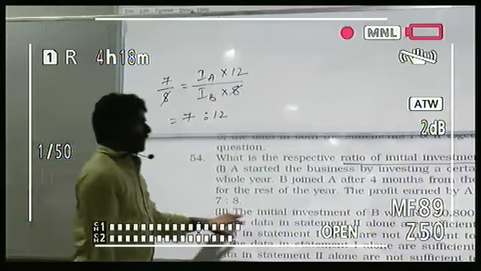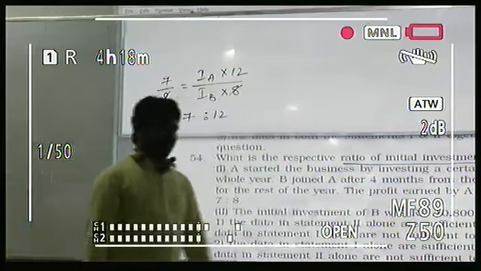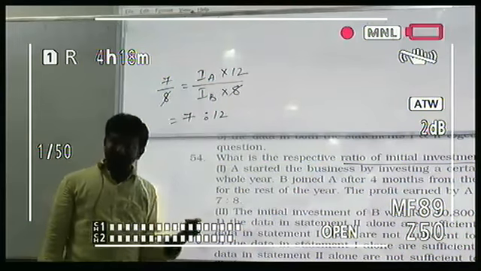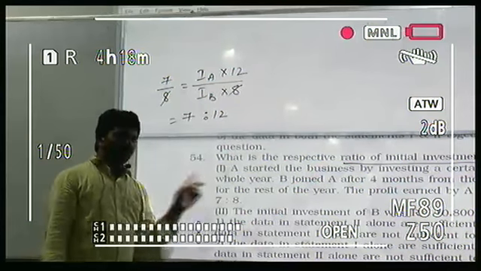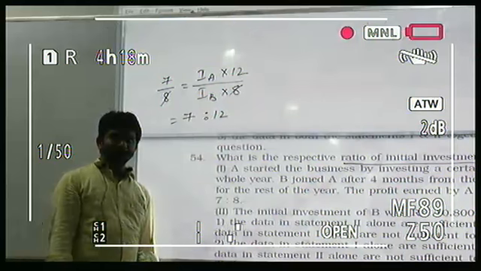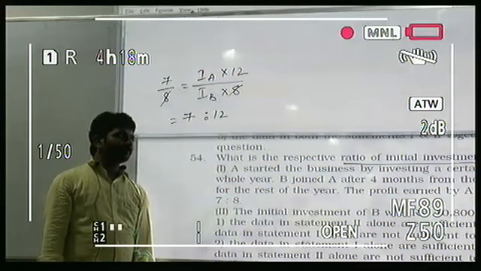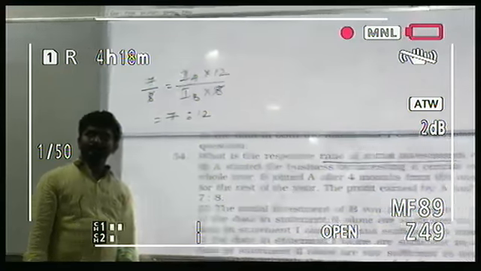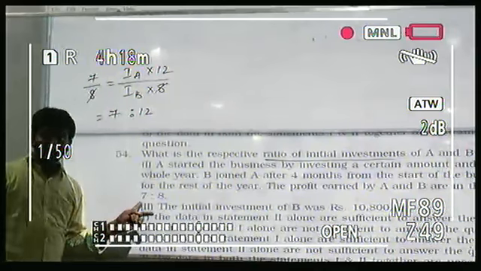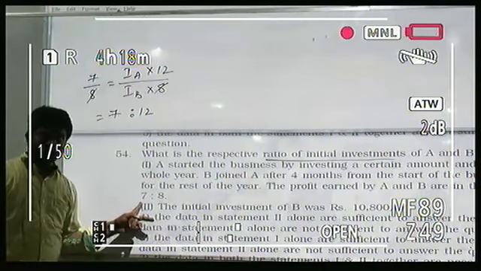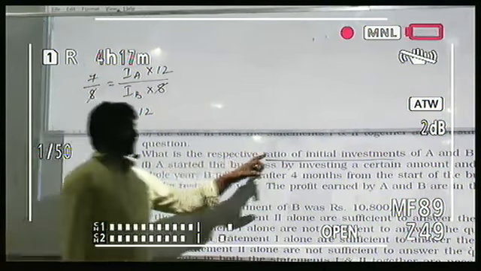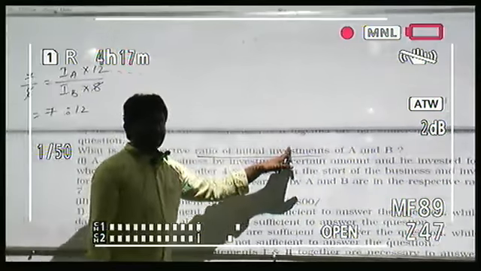2 alone. The initial investment of B was 10,800. Using 2 alone, will you get answer? No. 1 alone will give you answer. One alone will give you answer. Are you getting my point? Because you are asked to calculate ratio of investments.